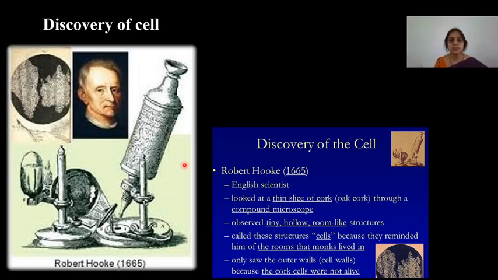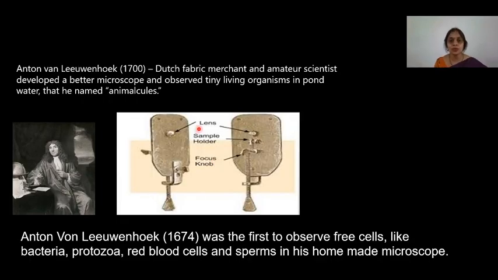Even though this discovery was simple and seemingly insignificant, it has tremendous importance in the history of biological science, because this is the first observation which let us know that all living organisms are made up of cells. Next, it was Antony van Leeuwenhoek who saw small creatures in pond water. He took a small drop of pond water and observed it through his homemade microscope. He saw some organisms moving. What he saw was free living organisms and he named them animalcules. What he saw was bacteria, protozoa, RBC and sperm cells.